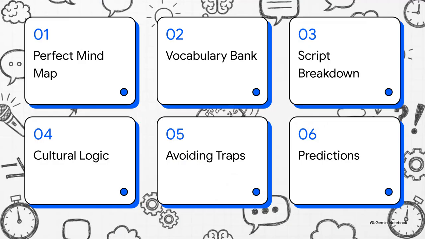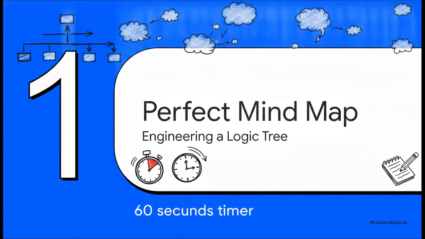Here's our masterclass roadmap for today. We've got 6 stops: the perfect mind map, our bonus vocabulary bank, a deep dive script breakdown, Canadian cultural logic, avoiding major traps, and finally, high-frequency predictions. Let's get to it. Section 1. The perfect mind map. Engineering a flawless logic tree.